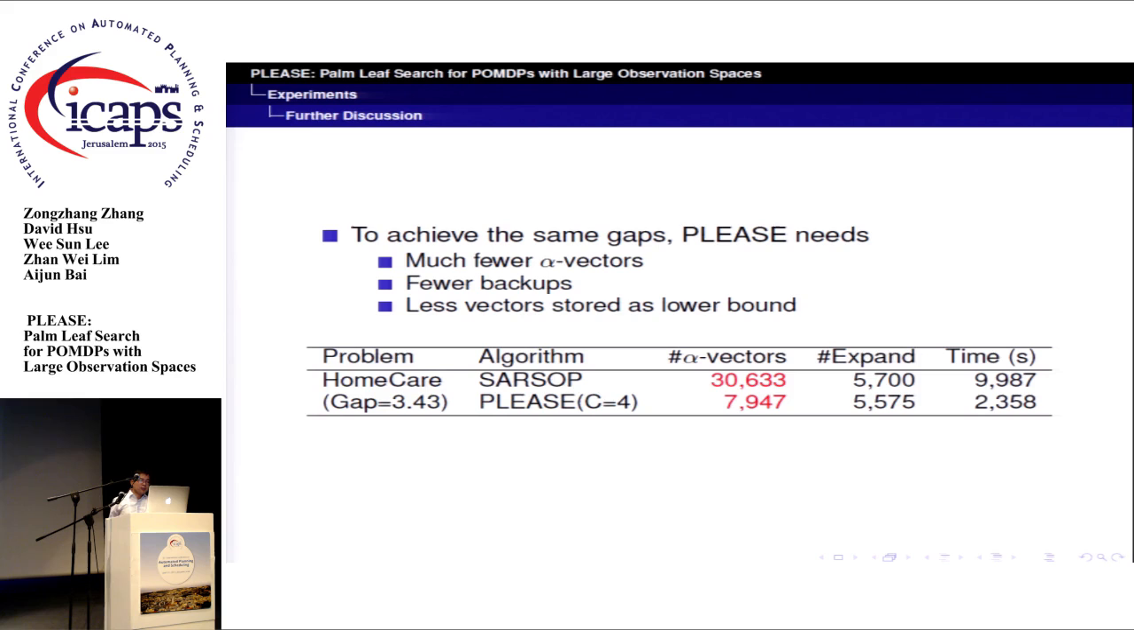Compared with SARSOP, PLACE needs much fewer alpha vectors to get the same gaps on test problems, for example, the home care problem as shown in this table. This data provides a good clue to explain PLACE's efficiency. To achieve the same gap, PLACE sometimes also needs to expand beliefs with similar numbers. But it needs fewer backups in finishing this. Since one backup generates an alpha vector, more alpha vectors are generated in SARSOP. This results in additional time cost in SARSOP's pruning process.